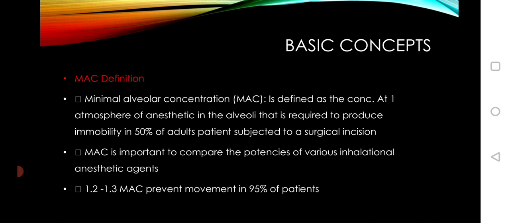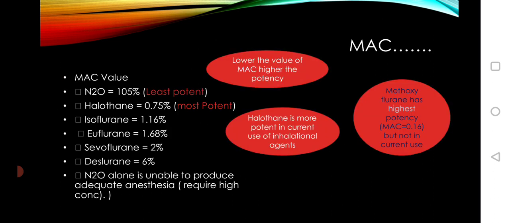1.2 to 1.3 MAC prevents movement in 95% of patients. MAC values: nitrous oxide 105%, least potent; halothane 0.75%, isoflurane 1.16%, enflurane 1.68%, sevoflurane 2%, desflurane 6%. Nitrous oxide alone is unable to produce adequate anesthesia, as it requires a high concentration.